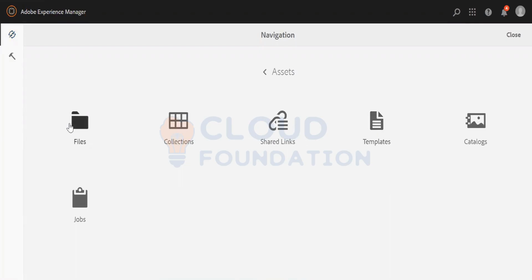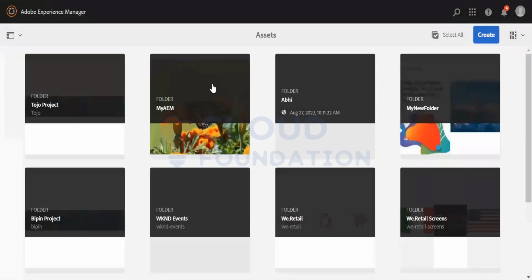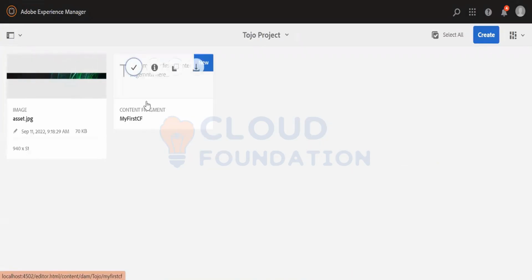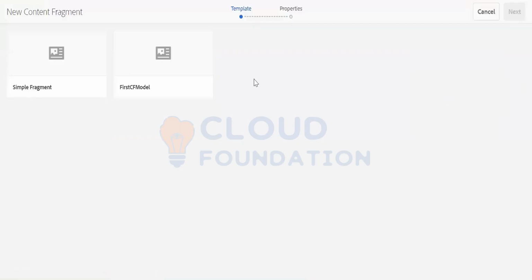There's one more step, if I go below the assets files. Now, if you have to create your content segment below this, you have that content segment model that you already created. Once you create any new content segment, you should get the option to use that content segment model. You are able to see your first content segment model. That's great.